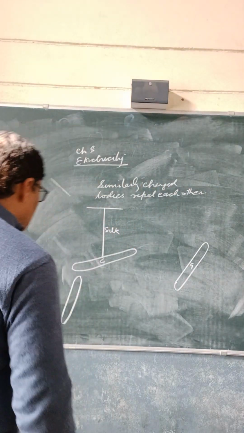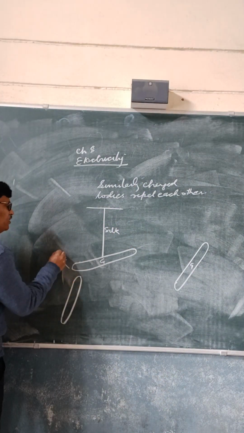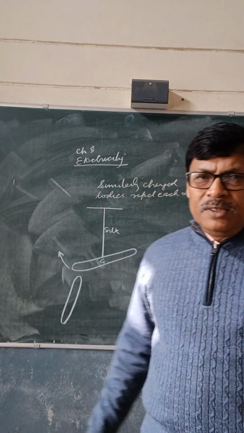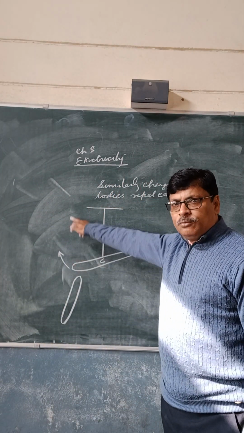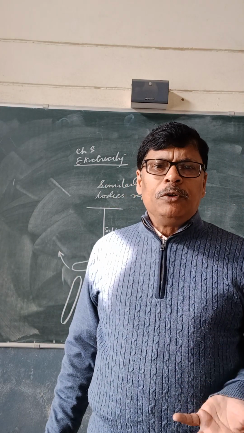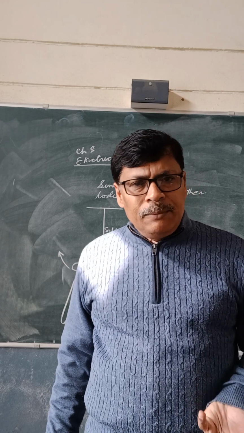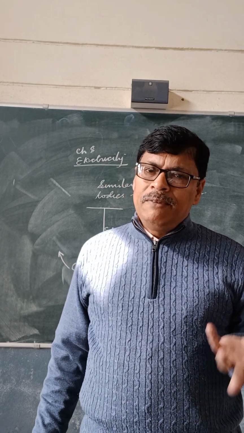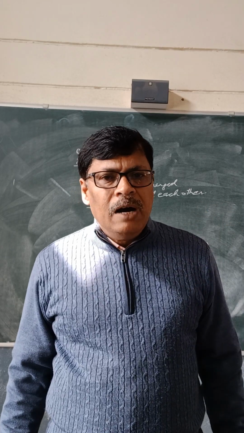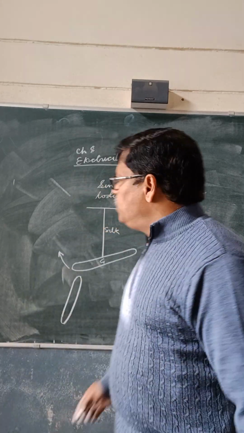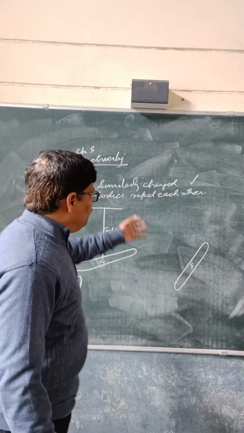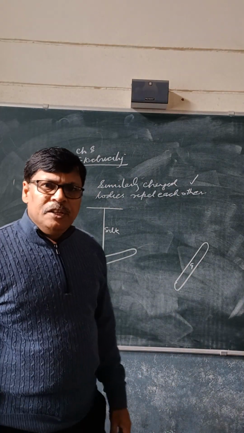What will you observe? You will observe that this glass rod moves away. Why has it moved away? Because both are glass rods, both are rubbed with silk, both have acquired the same charge. So they move away from each other, which proves that similarly charged bodies repel each other.